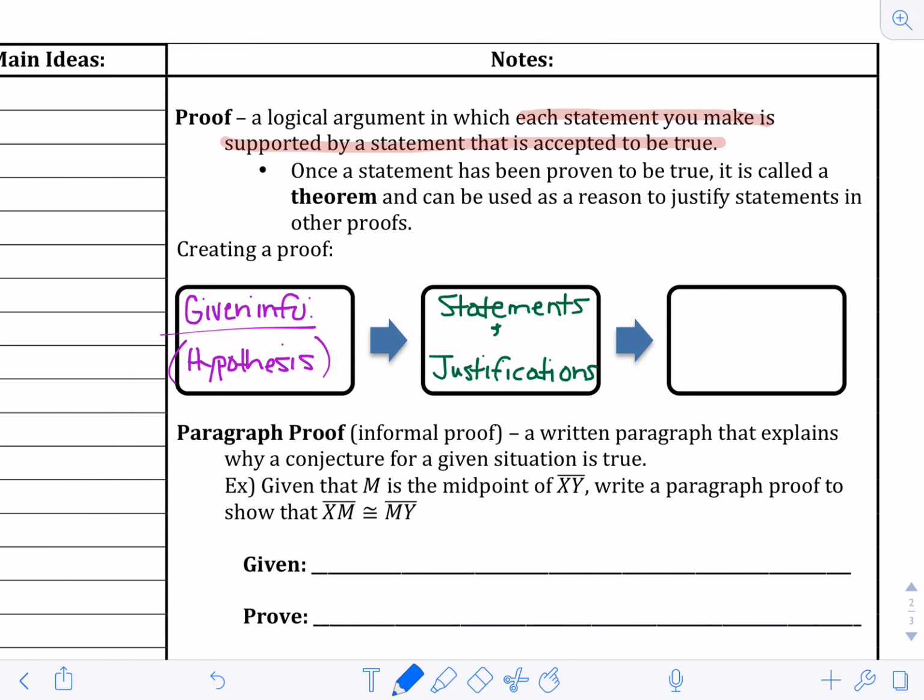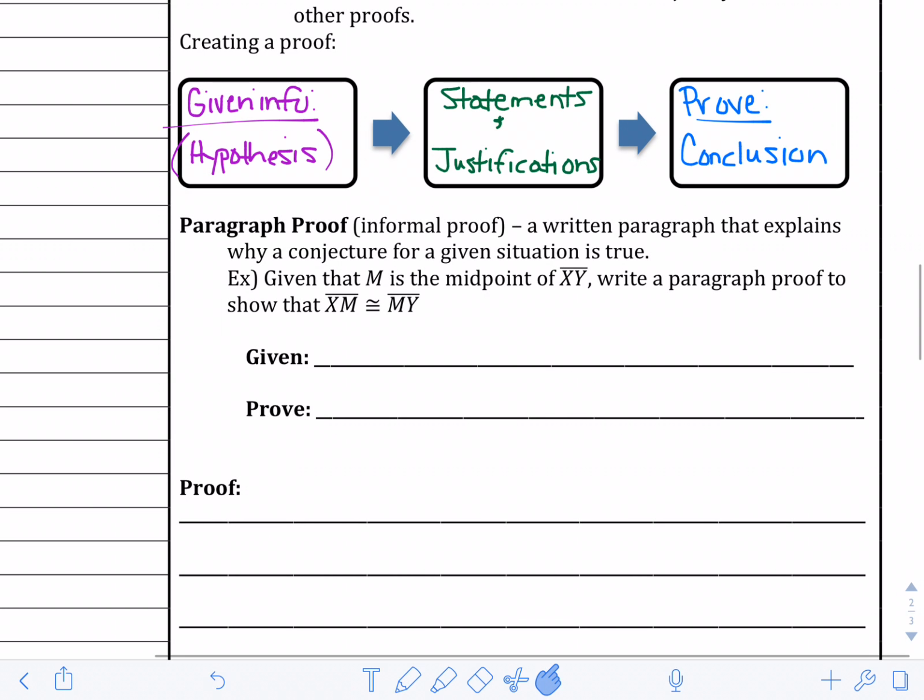Then the last thing is you prove by coming up with your conclusion. So you are proving whatever it is you had at the beginning, and that is your conclusion. Okay, so paragraph proof. This is an informal proof. It is a written paragraph that explains why a conjecture for a given situation is true.